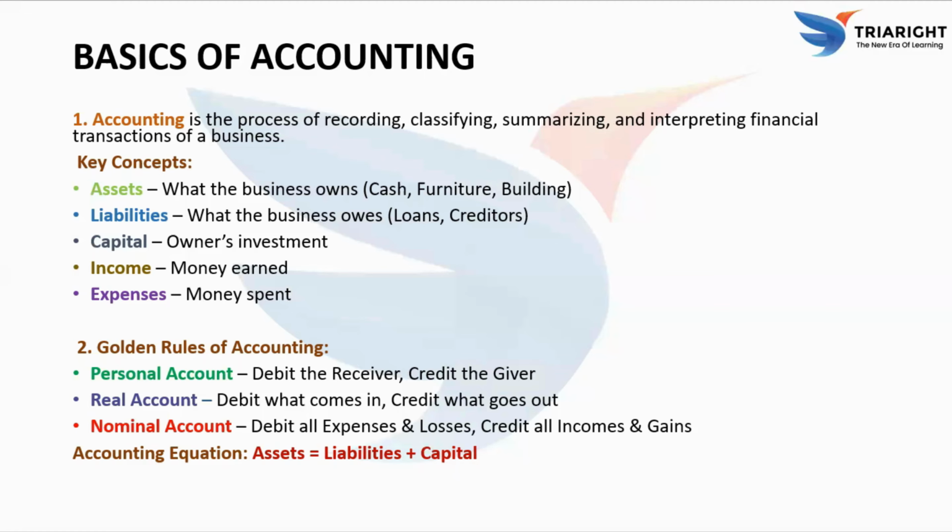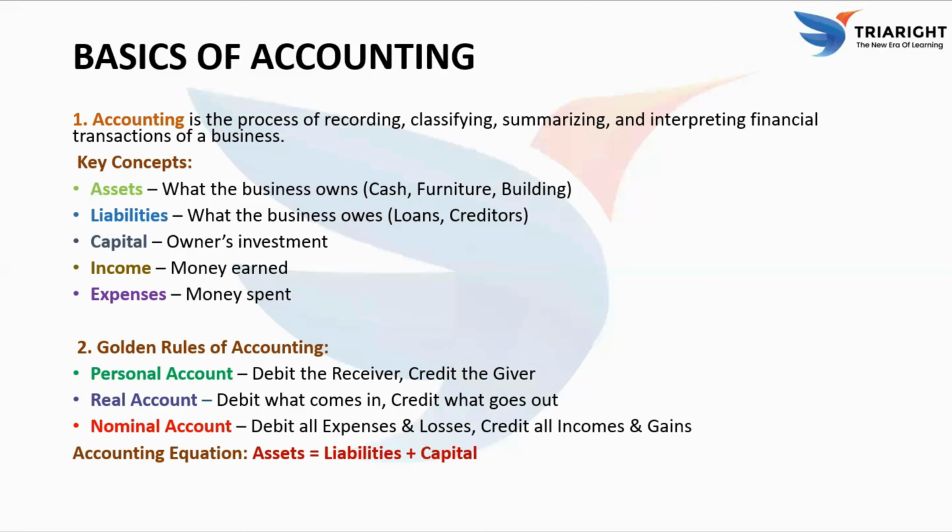Next, income. This is the money earned by the business, like sales or service revenue. And finally, expenses. This is the money spent to run the business, such as rent, salaries, or electricity bills. Now, moving to the golden rules of accounting, which are very important for recording transactions.